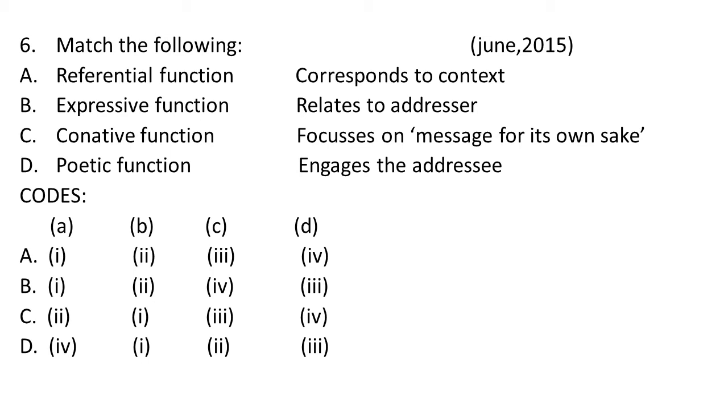You have to remember that expressive function is also known as emotive function and it relates to the addresser. Now C is the conative function. Conative function, as we all know, engages the addressee only. And D is the poetic function. Poetic function focuses on the message for its own sake. If we match all of these, we get option B as the correct option.